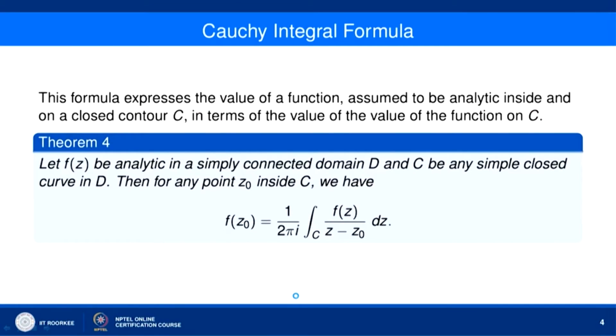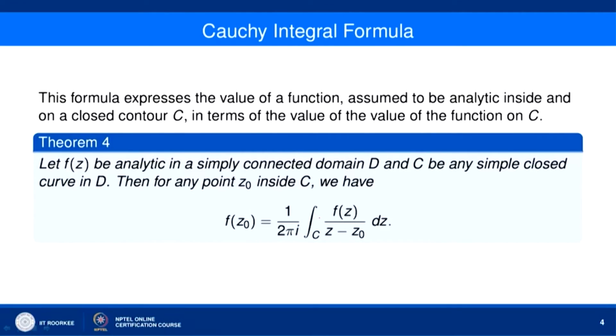Now, let us discuss Cauchy integral formula. Cauchy integral formula expresses the value of a function, assumed to be analytic inside and on a simple closed curve C, in terms of the value of the function on C. Okay. So, you can see z naught is a point which lies inside C, and we are getting the value of f at z naught when we know the values of f on the curve C.